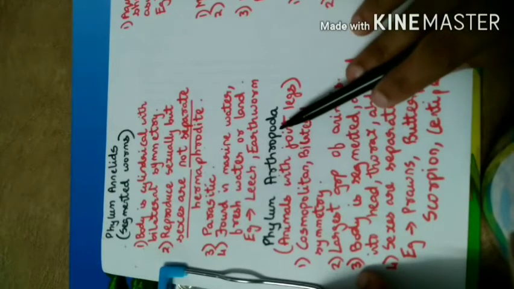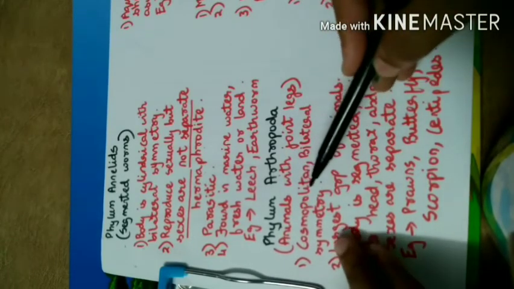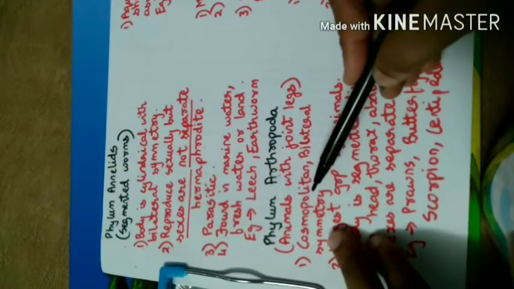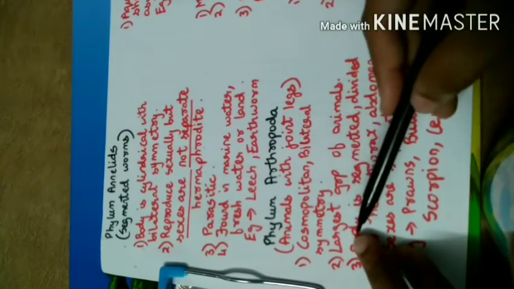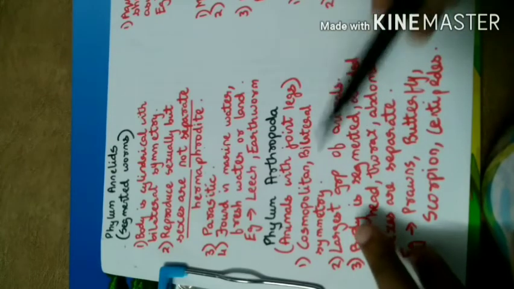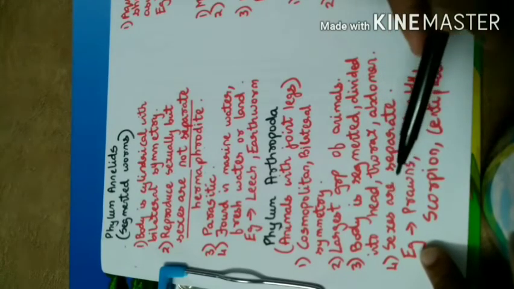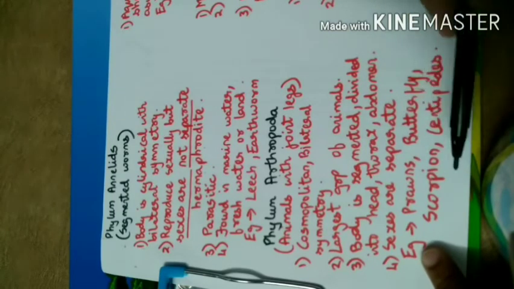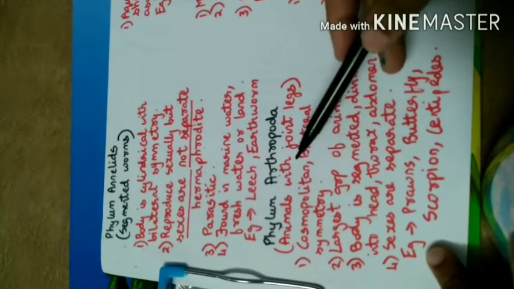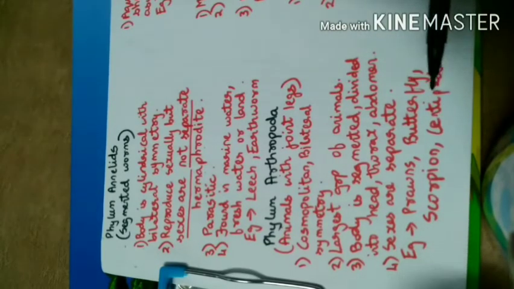Next is phylum Arthropoda. Arthropoda are animals with jointed legs. They are cosmopolitan, which means found everywhere; they are great in population. The body is bilaterally symmetrical. These are the largest group of animals. The body is segmented, divided into head, thorax and abdomen. Their sexes are separate. Examples of phylum Arthropoda are prawns, butterflies, scorpions and centipedes. As I said, they are cosmopolitan, so butterflies, scorpions and centipedes are huge in numbers.